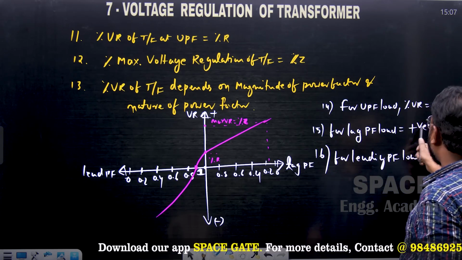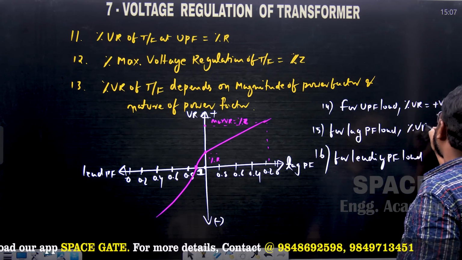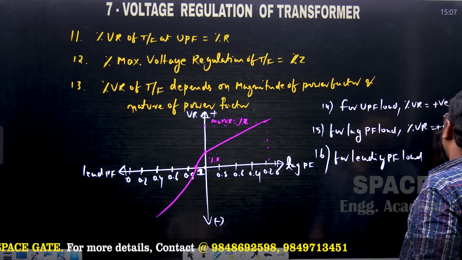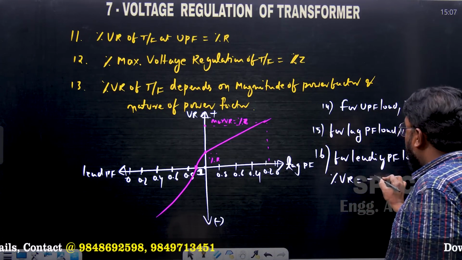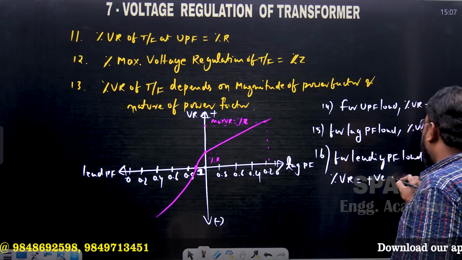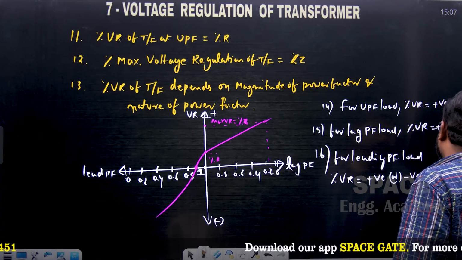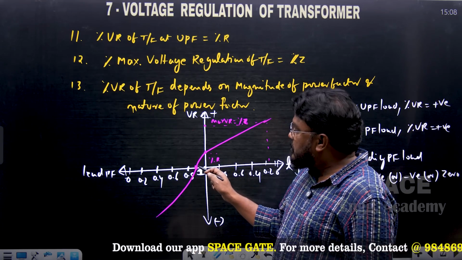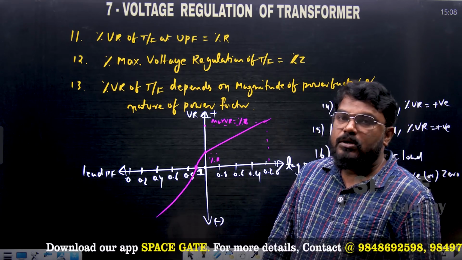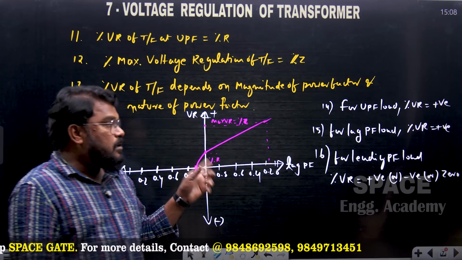For lagging power factor, percentage voltage regulation is positive. For leading power factor, percentage voltage regulation may be positive, negative, or zero, so we cannot say. This value is positive, this is zero, and this is negative. So for lagging power factor, the voltage regulation of the transformer is always positive.